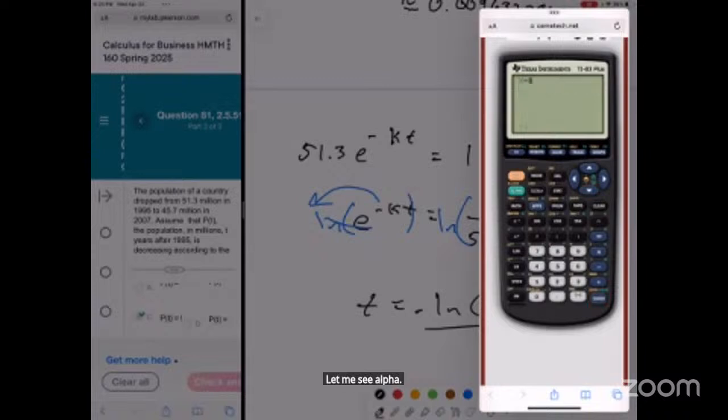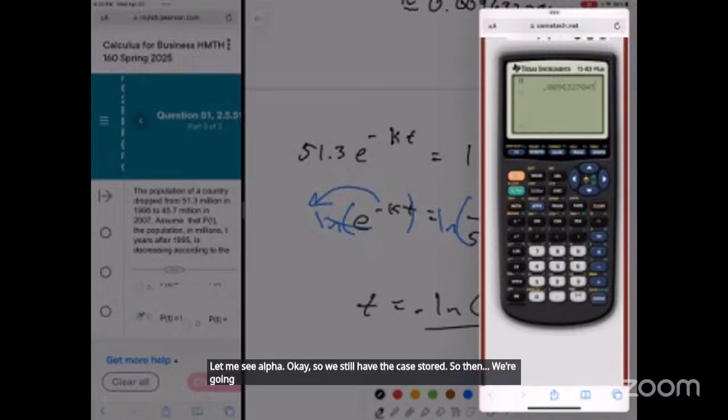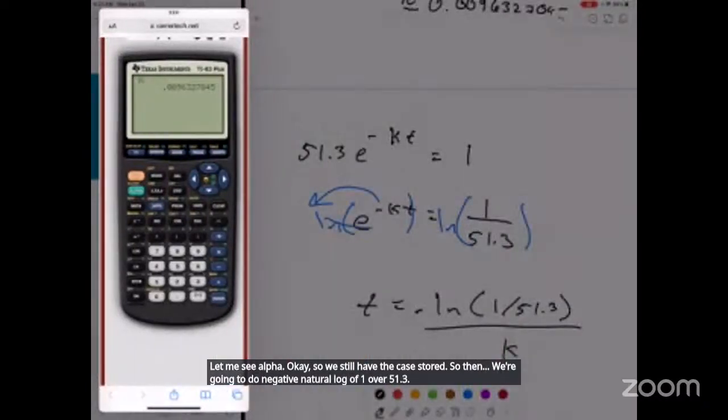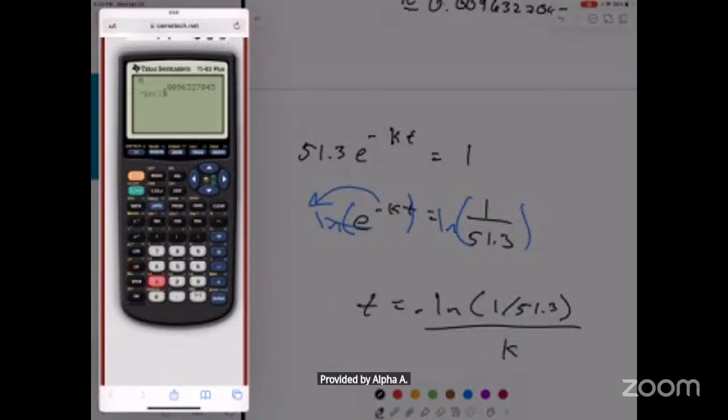Okay, so we still have the k stored. So then if we look at time, we're going to do negative natural log of 1 over 51.3 divided by alpha A. That's our K. About 409 years.